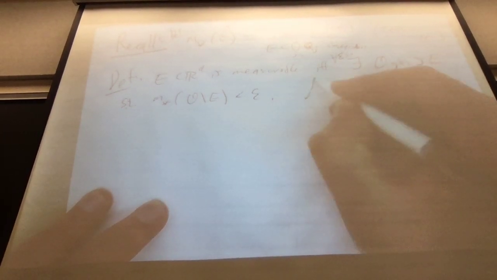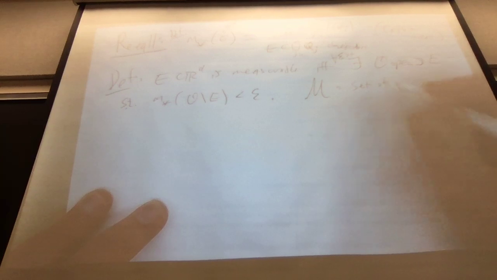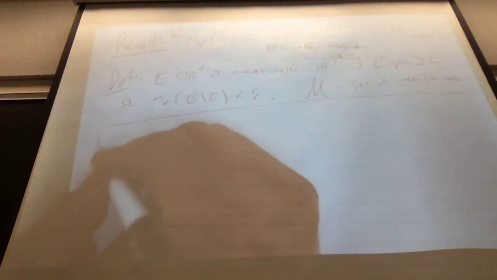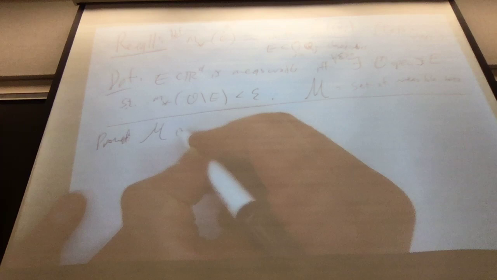We were writing M for the set of measurable sets. What we proved is that M is a sigma algebra, i.e. closed under countable unions and complements, which then implies countable intersections, the empty set, and the whole space are in there.